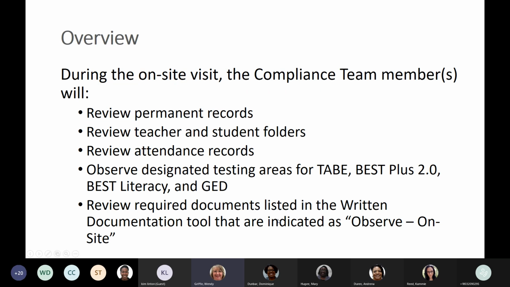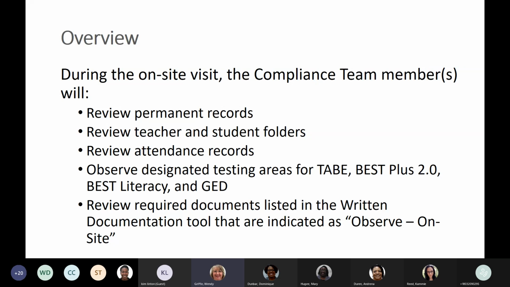All right. So please use those documents to guide your preparation for the visit. During the on-site visit, we're going to review permanent records. We're going to look at teacher and student folders. We're going to review attendance records.